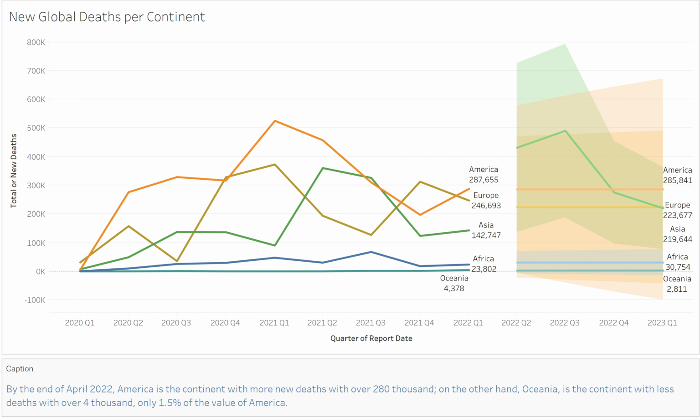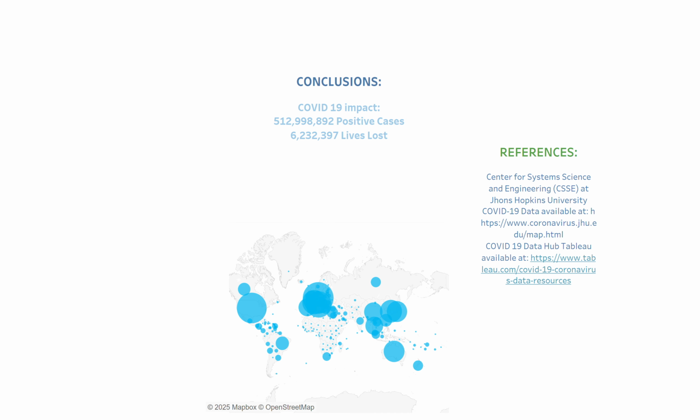I used Tableau to make a forecast using a linear trend line, and Tableau forecasts the following 4 quarters. The values for all the continents except Asia have a steady value. The confidence level in Tableau is 95% for this forecast, and I have confidence in this forecast because the forecasted values are lower than the previously registered. Yet, I don't believe the values would be this steady in all quarters.